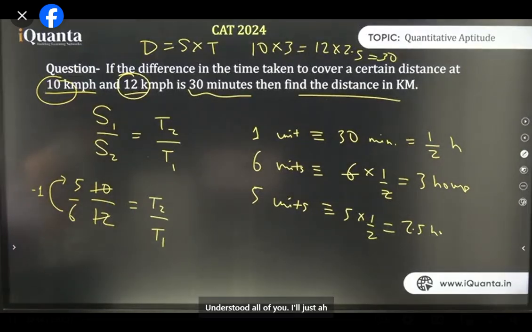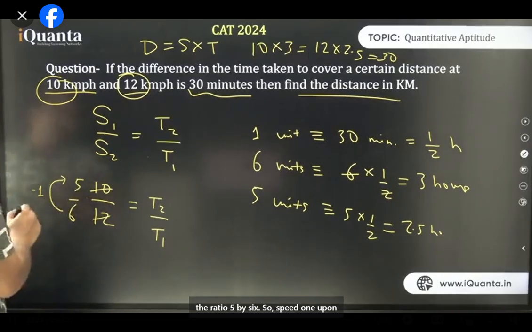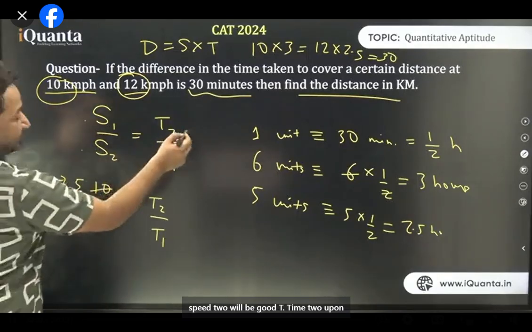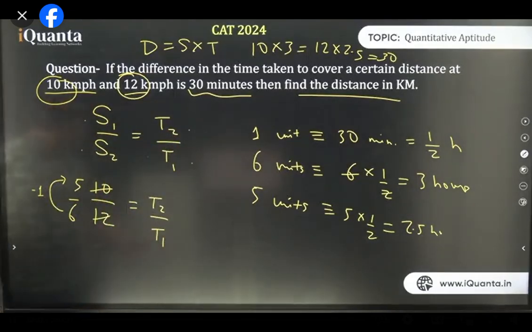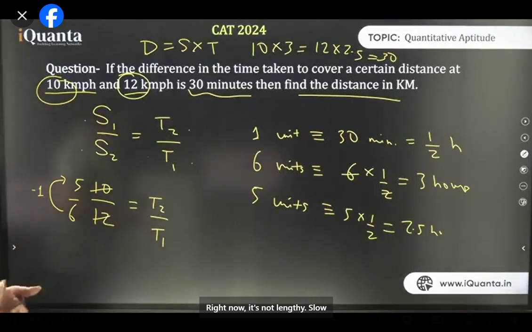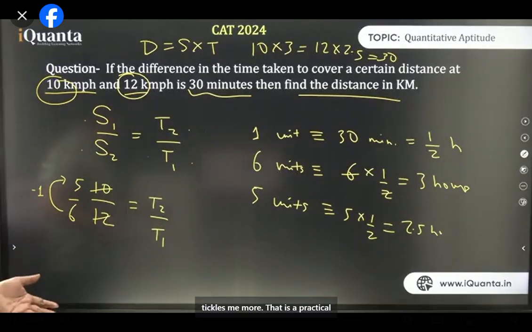Understood, all of you? I'll just brief it once. See, 2 speeds are given, 10 and 12. I took the ratio 5 by 6. So speed 1 upon speed 2 will be equal to time 2 upon time 1, because speed and time are inversely proportional. Cool? Right now it's not lengthy. I'm explaining very slowly, so it seems lengthy. Right, when my speed is less, time taken will be more. That is a practical example in this class itself. If I take it slow, it'll take more time. But in reality, if you learn this, it'll take less time, right?